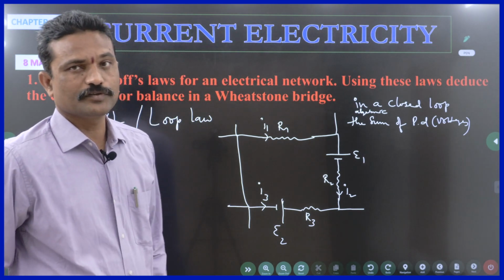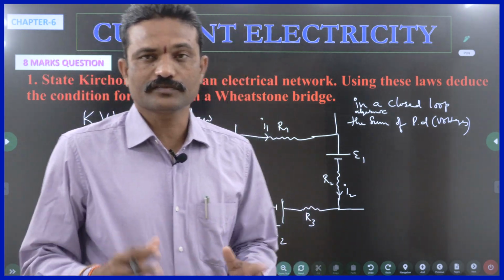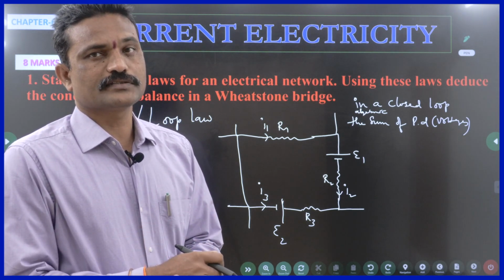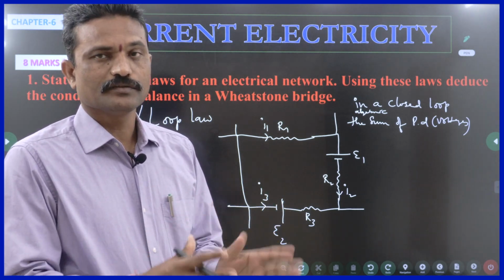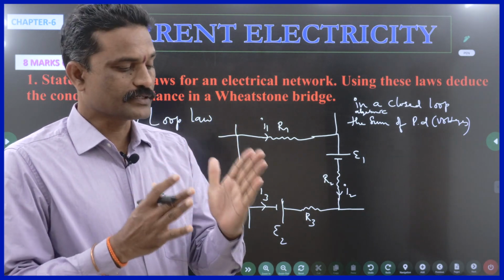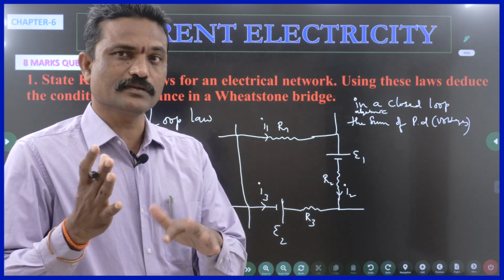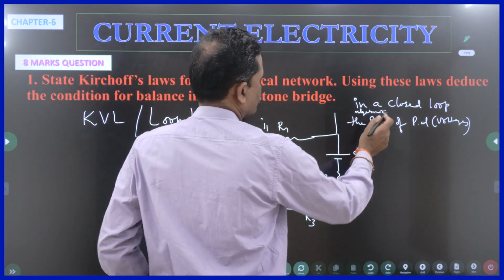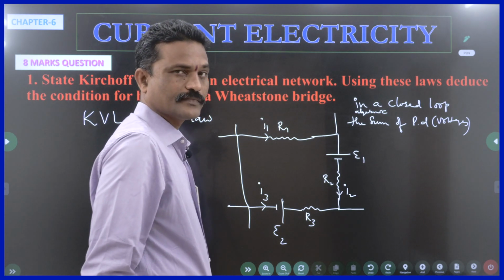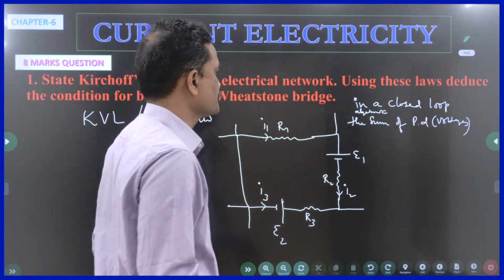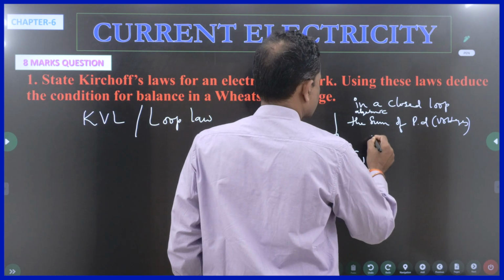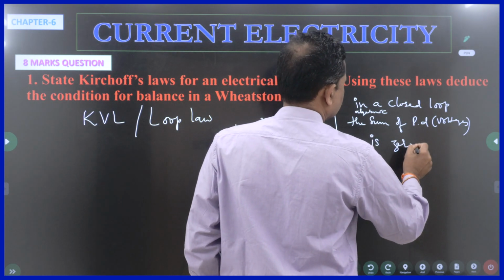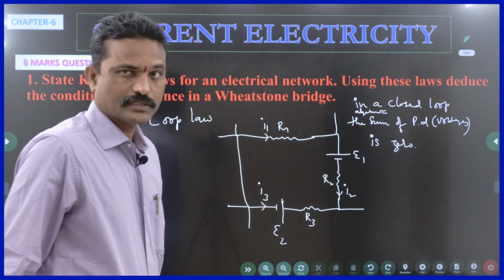In an ordinary sum, you have only plus, x1 plus x2 plus x3 plus x4 and so on. In an algebraic sum, in addition to the plus sign, you have the negative sign also. For example, x1 minus x2 plus x3 minus x4. So in a closed loop, the algebraic sum of potential differences or voltages or potential drops, whatever you say, is 0. This is the second law.